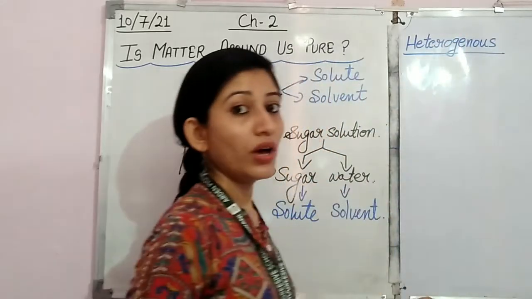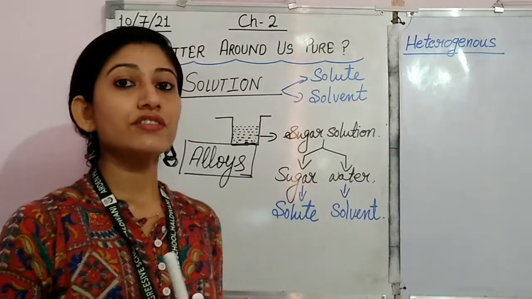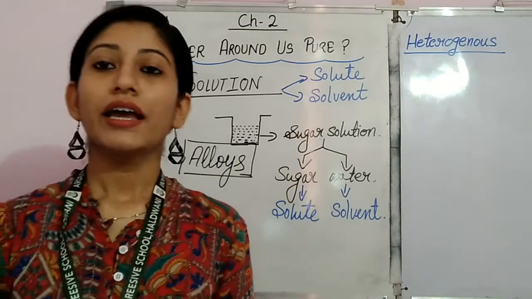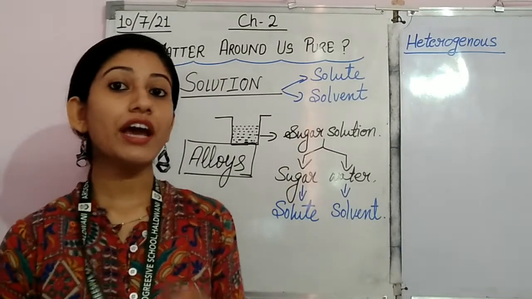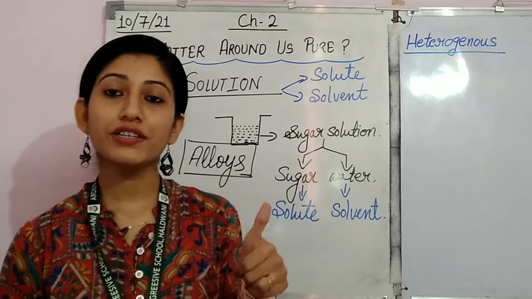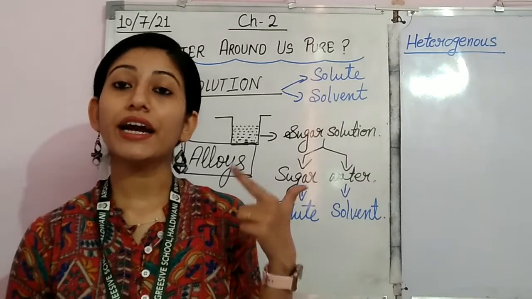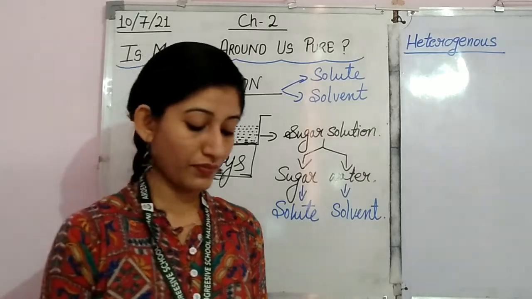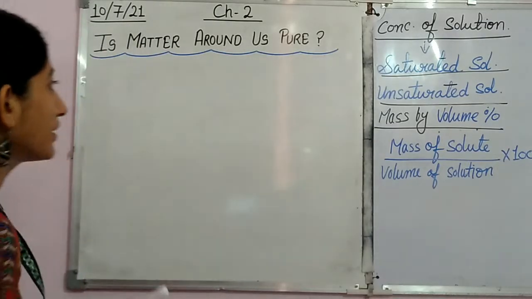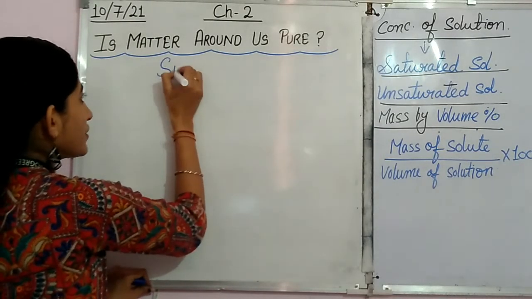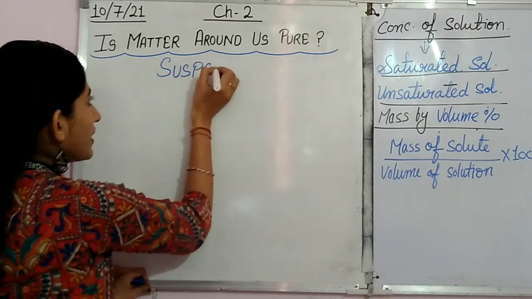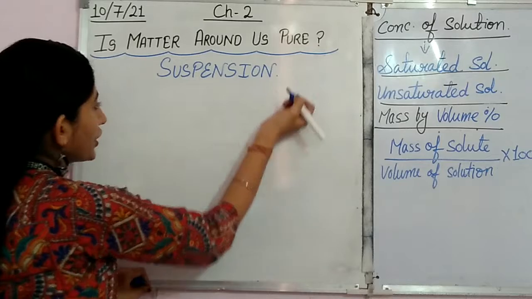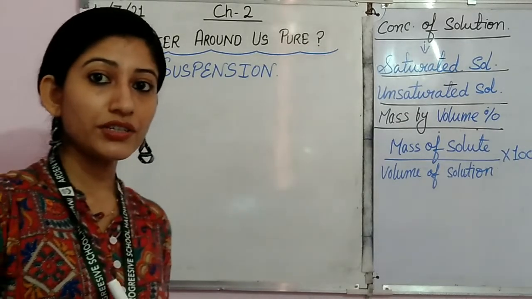Heterogeneous mixture. As in the first case, a solution is an example of a homogeneous mixture. Similarly, in the case of a heterogeneous mixture, we have two different types: one is called suspension and the other is called colloidal. Now, what is suspension? Let's talk about suspension. S-U-S-P-E-N-S-I-O-N. Suspension.